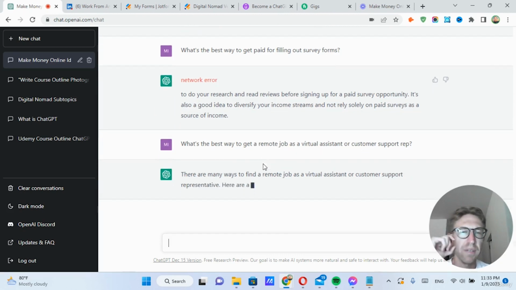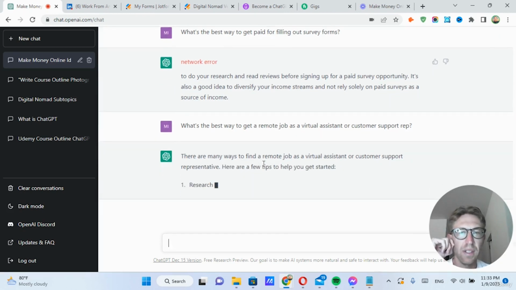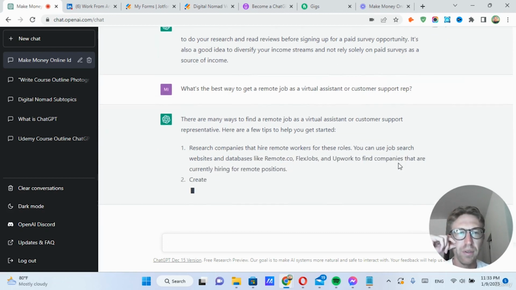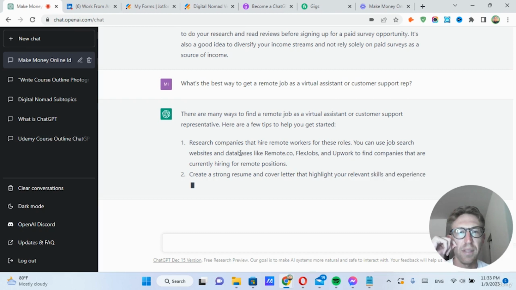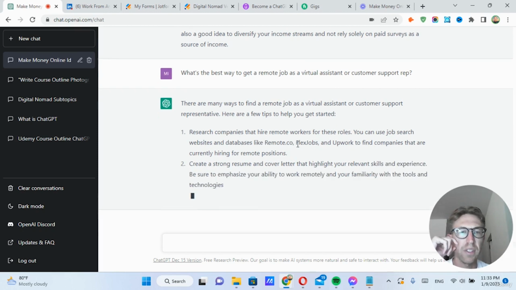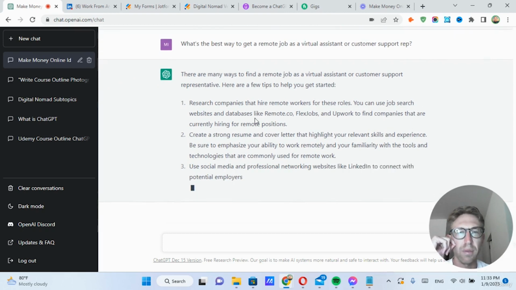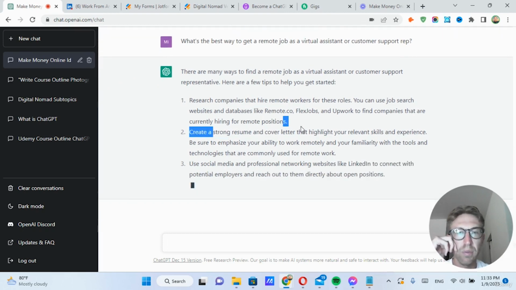There are many ways to find a remote job as a virtual assistant. Here are a few tips to help you get started. Research companies that hire remote workers for these roles. You can use job search websites and databases like Remote Co, FlexJobs, and Upwork to find companies that are currently hiring for remote positions. Create a strong resume and cover letter.